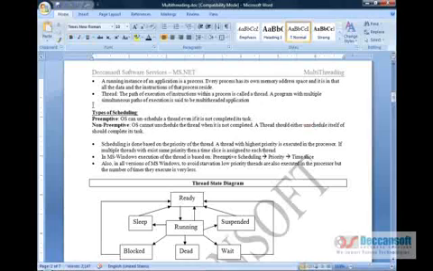So the Windows operating system uses preemptive scheduling. Different operating systems use different types of scheduling, but in the Windows operating system the type of scheduling used is preemptive. That means the Windows operating system can any time unschedule a thread. But then on what basis will the Windows operating system unschedule a thread?